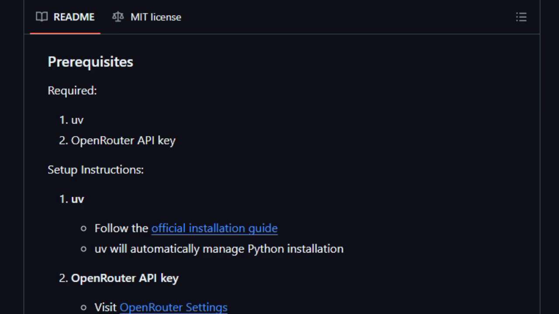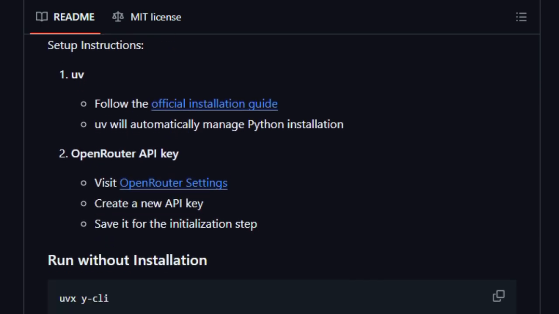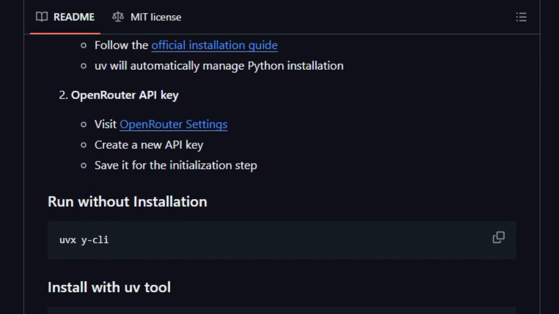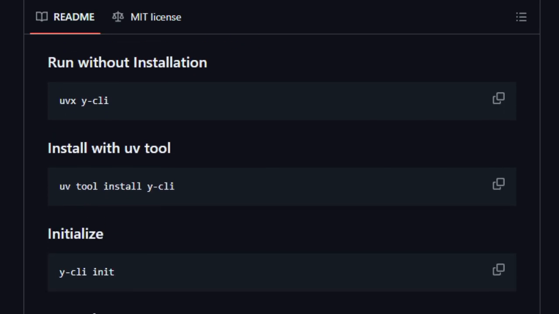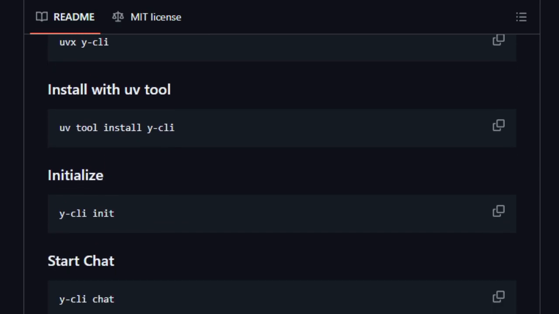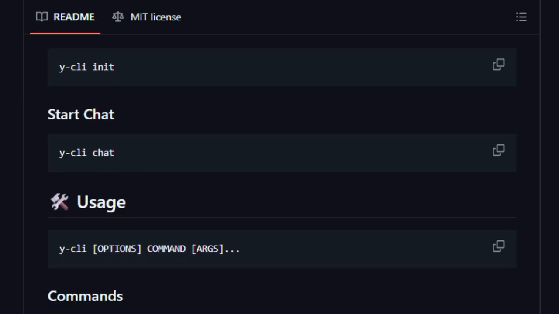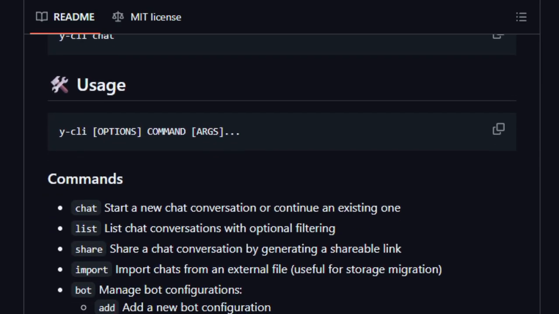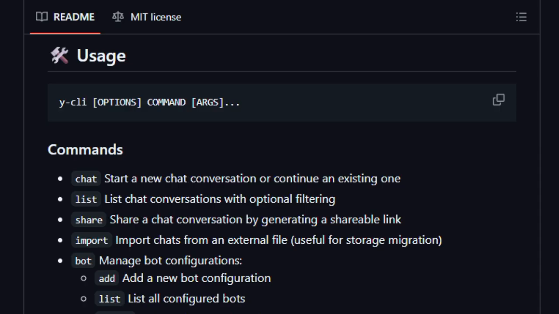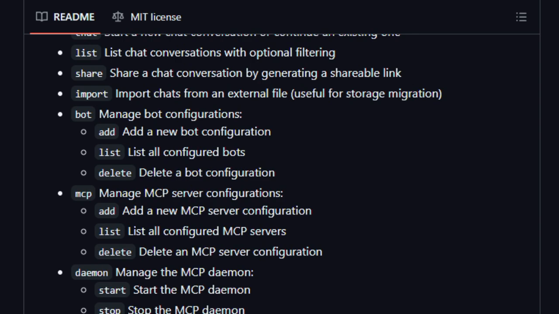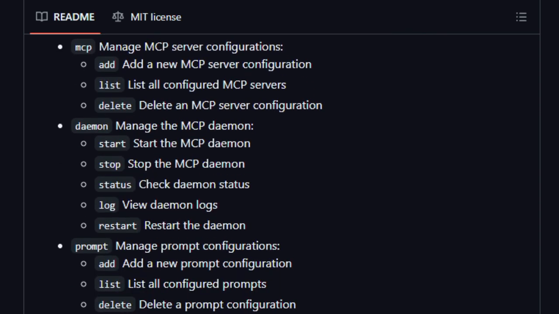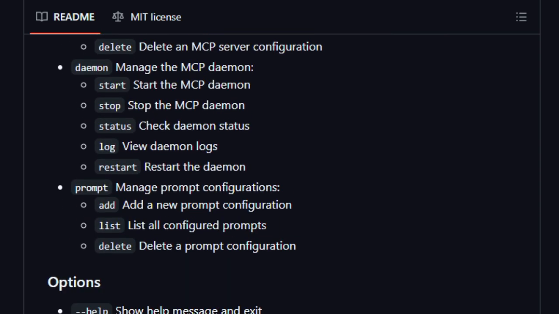Even though it lives in the terminal, Y-Cli provides an interactive experience. You can see tool execution visuals and manage multiple bots, switch contexts, or share your chat sessions. It's not just a bland CLI, it's designed to feel dynamic and responsive. Because of this, Y-Cli is a rare tool that blends the simplicity of terminal apps with the power and flexibility of modern AI systems. In sum, Y-Cli is unique because it makes AI conversations light, portable, and under your control. No GUI overhead, full context via MCP, flexible storage, multiple model support, and smart prompt tools. It's tailor-made for tech users who want depth delivered directly through the terminal.